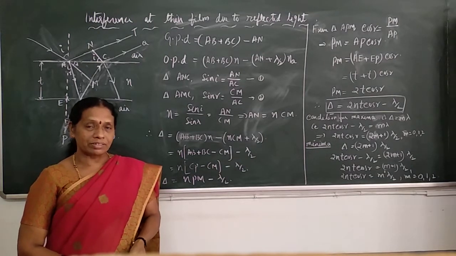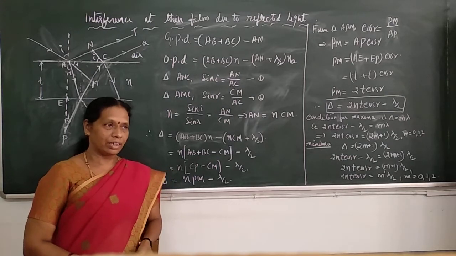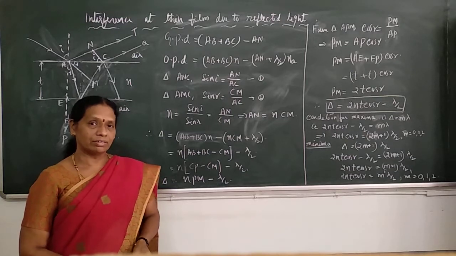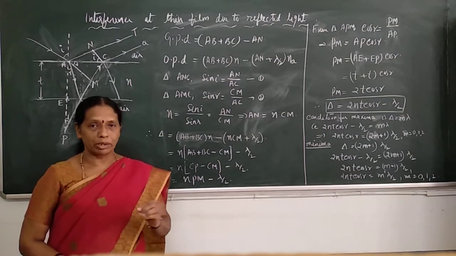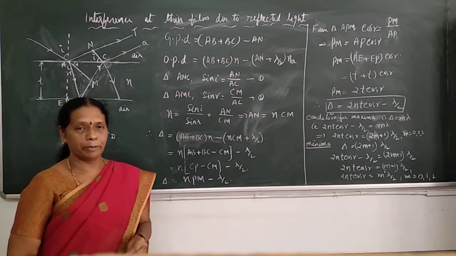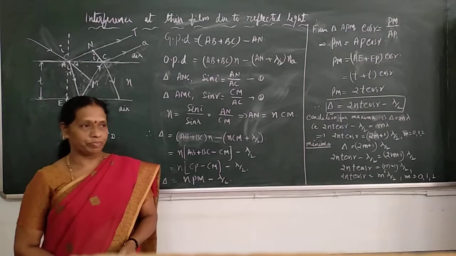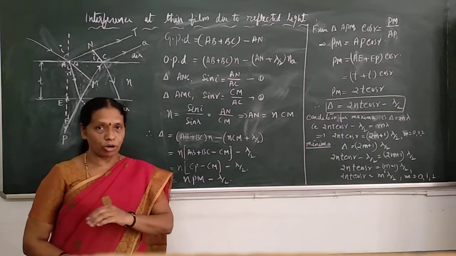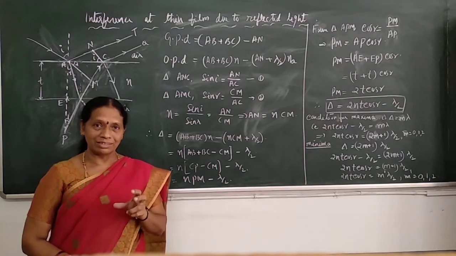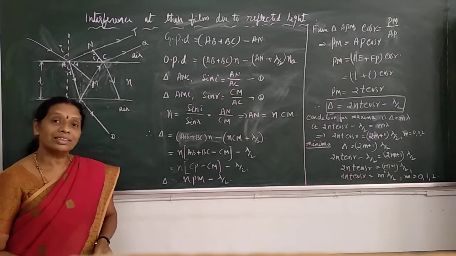Here thickness is comparable with the wavelength of the incident light. Example, red light has 700 nanometer wavelength, so the thickness should be of the order of 0.7 micrometer, so it varies around 0.5 micrometer. Such a transparent medium is called a thin film. Examples are a thin film of oil formed on a water surface, and also a soap bubble. Now, interference at thin film.